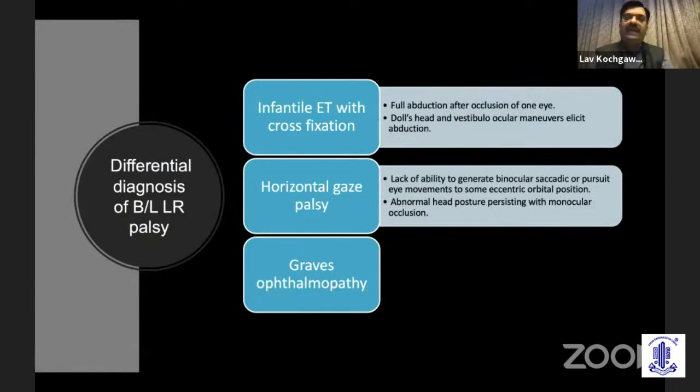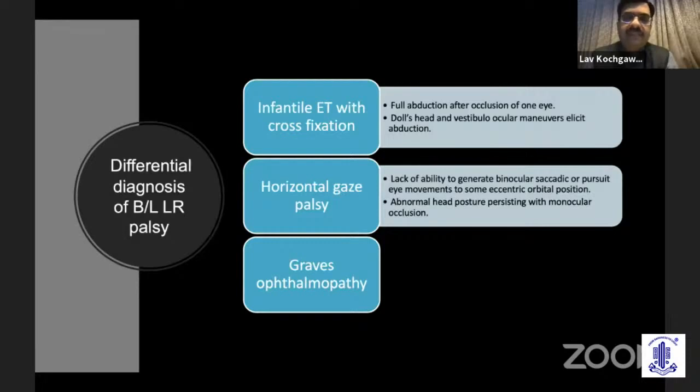In case of bilateral lateral rectus palsy, the most common differential diagnosis would be infantile ET, and most often it is infantile ET rather than a bilateral lateral rectus palsy in infants. And how do we differentiate this? When we cover one of the eyes, there will be a clear abduction movement. And the doll's eye movement will elicit abduction.